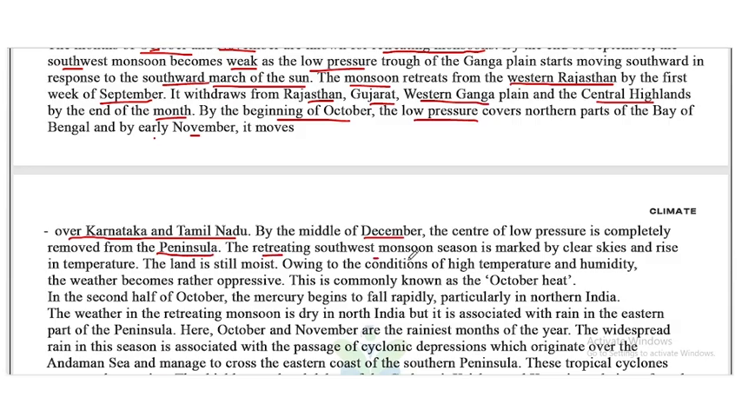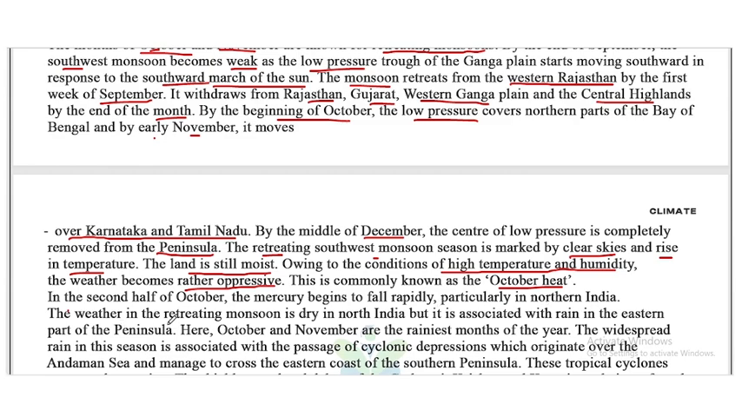The retreating southwest monsoon season is marked by clear skies and a rise in temperature. The land is still moist, owing to the condition of high temperature and humidity. The weather becomes rather oppressive. This is commonly known as the October heat. In the second half of October, the mercury begins to fall rapidly, particularly in northern India.